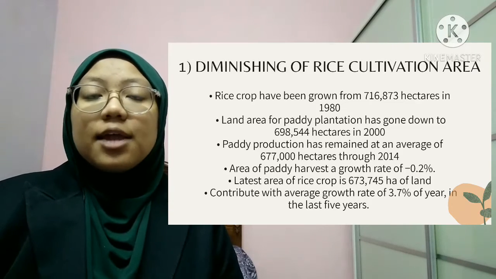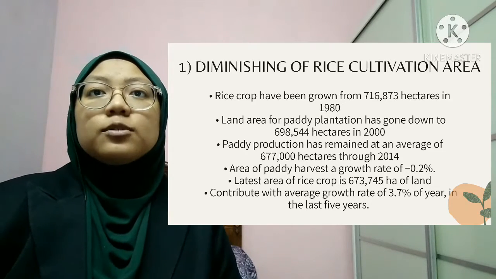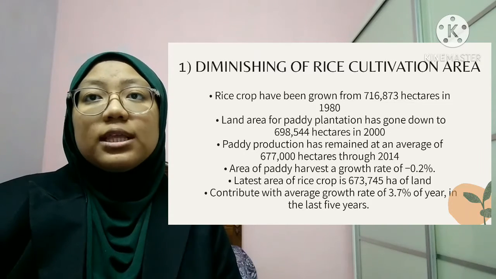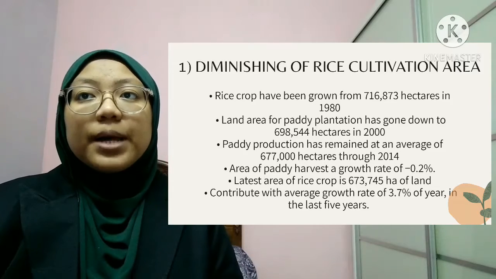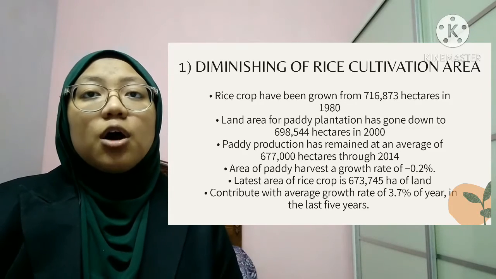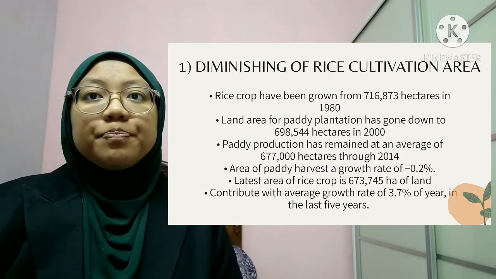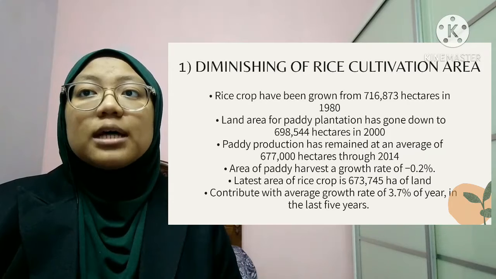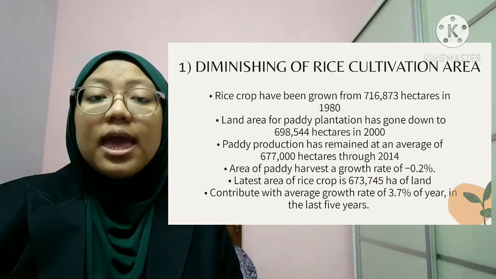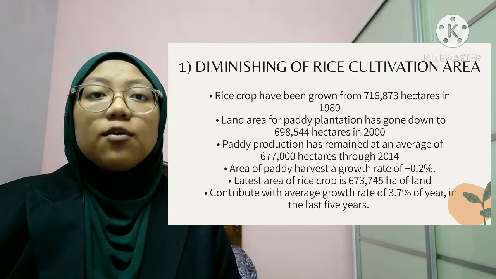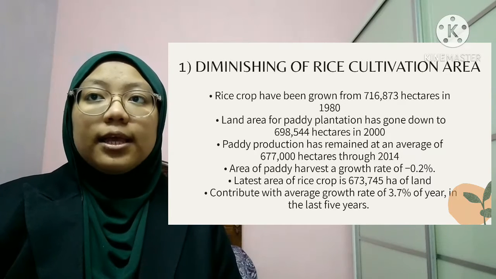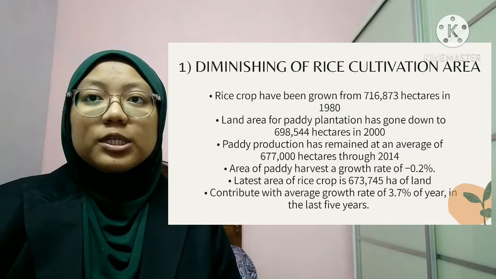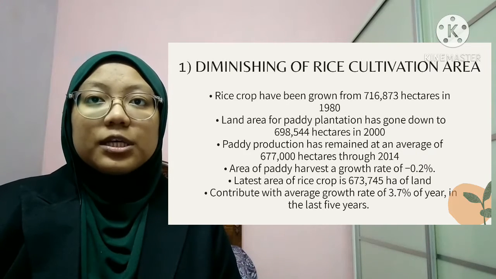Since then, the land area for paddy plantation has gone down to an average of 674,000 hectares until 2014, which gives the area of paddy harvest a growth rate of negative 0.2%. Now, the latest area of rice crop is 673,000 hectares of land, producing annually 2.6 million tons of paddy grain valued at 2 billion, which contributes an average growth rate of 3.7% per year in the last 5 years.